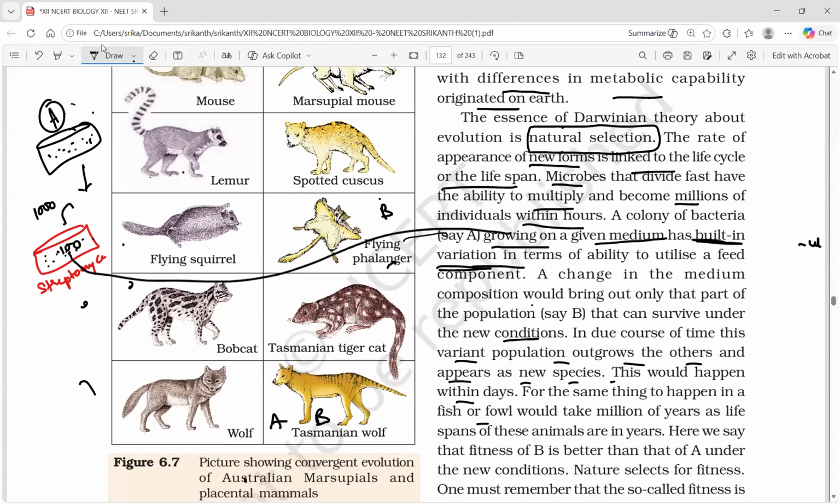That 100 comes from this built-in variation. According to Darwin, they don't develop variation. They have a variation, and that variation is helpful for the organism to survive. These are the lines of Darwin.